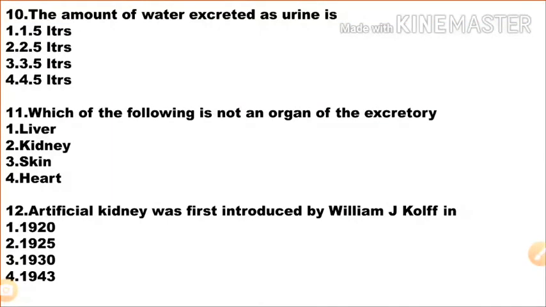Next question: the amount of water excreted as urine is first one, 1.5 liters; option 2, 2.5 liters; option 3, 3.5 liters; option 4, 4.5 liters. So the amount of water excreted as urine is 1.5 liters. Option 1 is the correct answer.